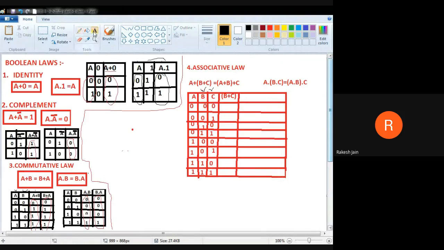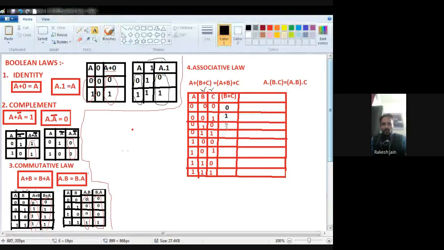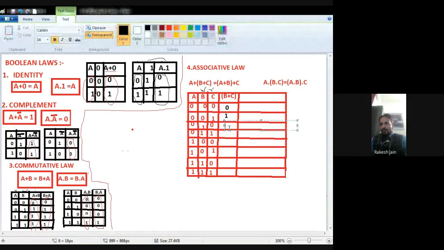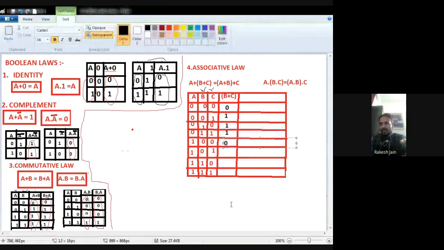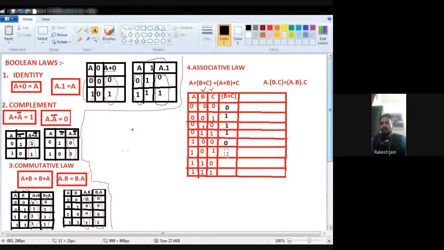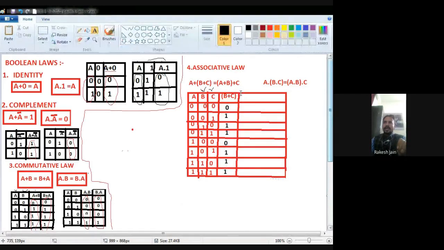Okay, so now we are going to prove the associative law. What is the associative law? First we see the OR operation related to the associative law. A plus in bracket B plus C should be equal to A plus B then plus C. Now see very carefully. First of all, we are going to do B plus C.